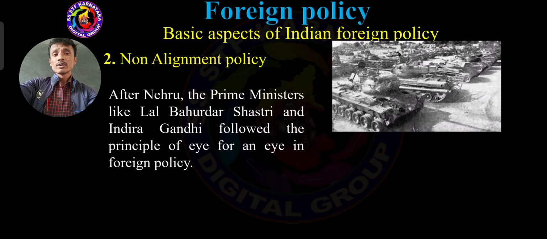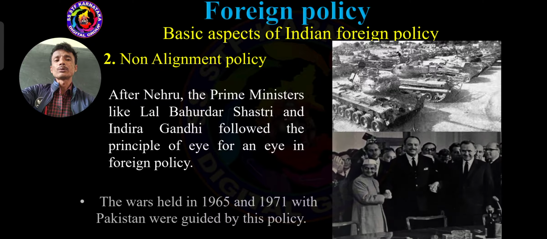Once upon a time, during the period of civilizations, Hammurabi implemented certain strict Hammurabi codes. It means strict rules and regulations. Such rules and regulations were implemented by Lal Bahadur Shastri and Indira Gandhi after Jawaharlal Nehru.